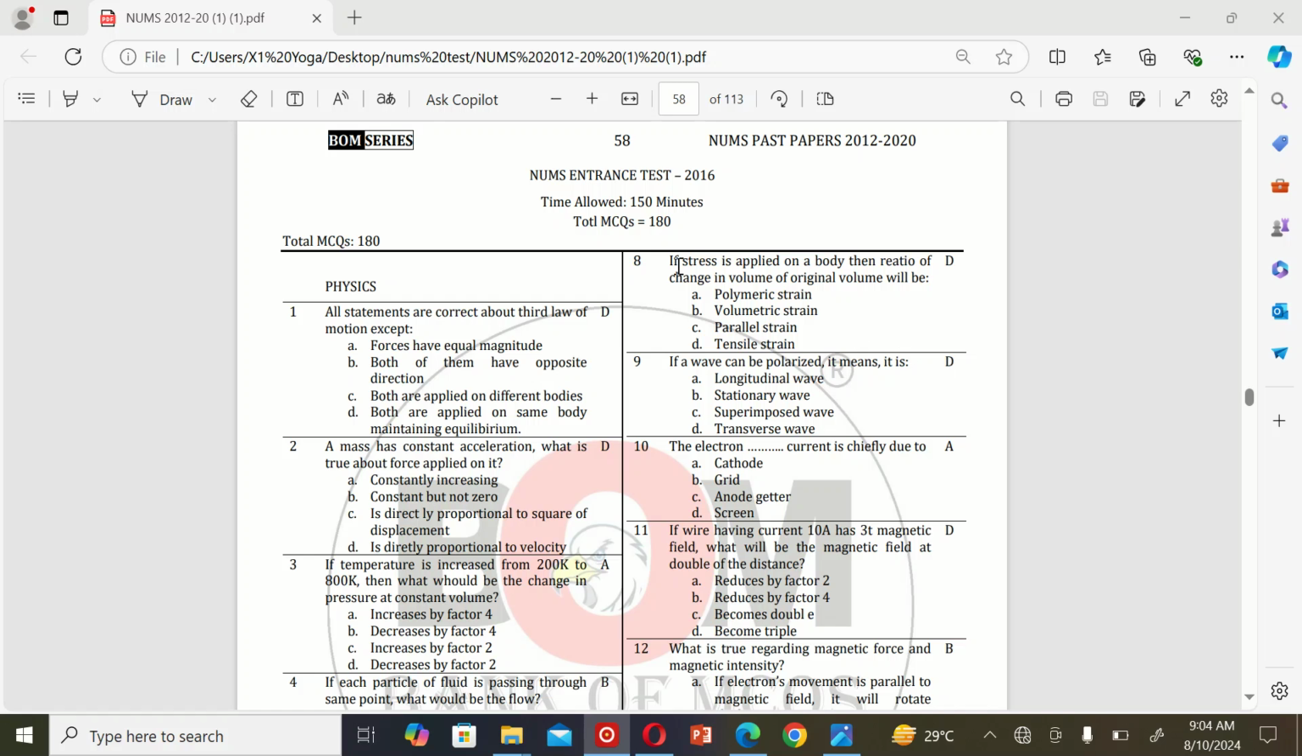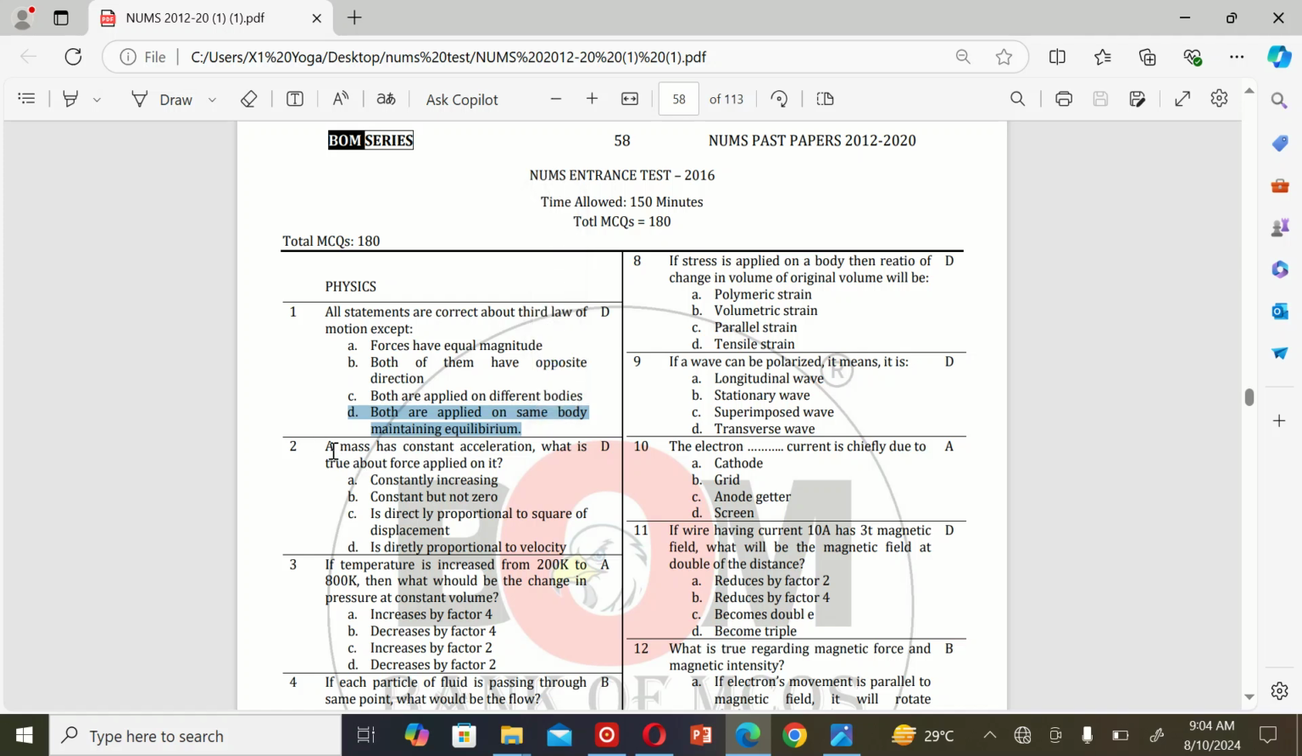Let's get started. The first MCQ is: all statements are correct about the law of motion except A. Force has equal magnitude, B. Both of them have opposite direction, C. Both are applied on different bodies, and D. Both are applied on same body maintaining equilibrium. So the correct option is D.